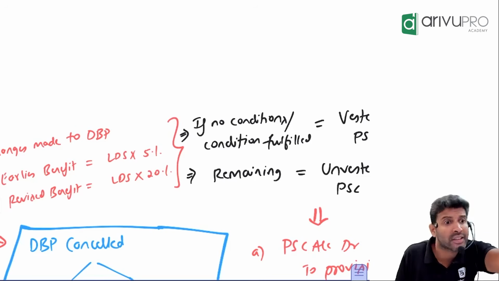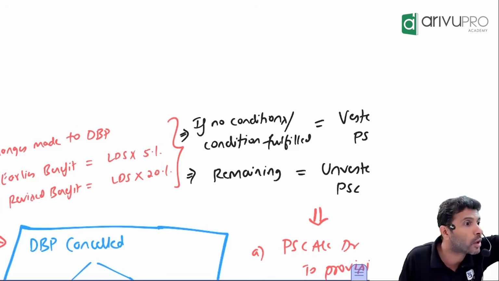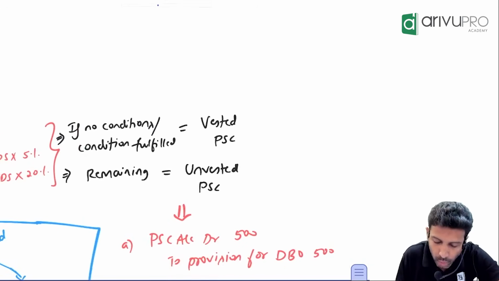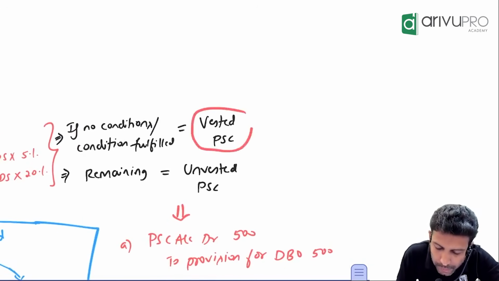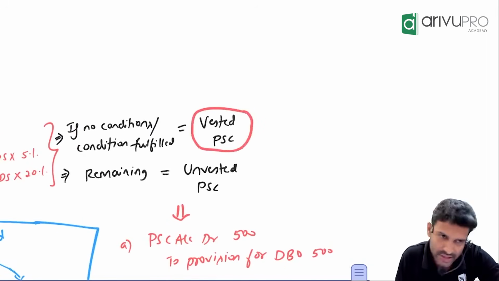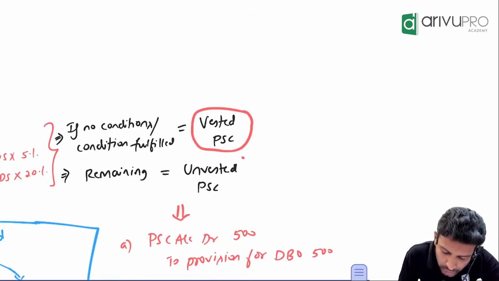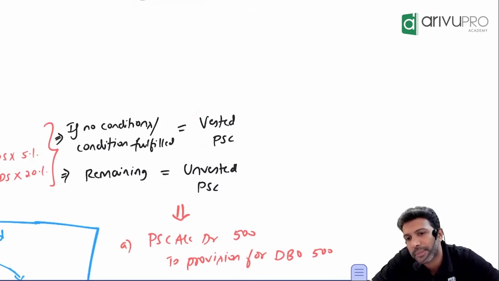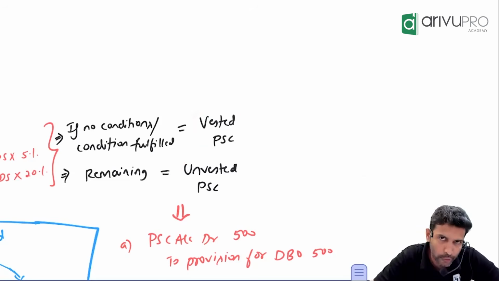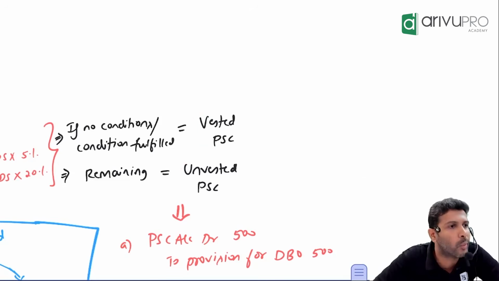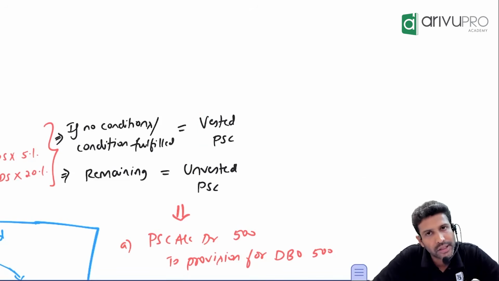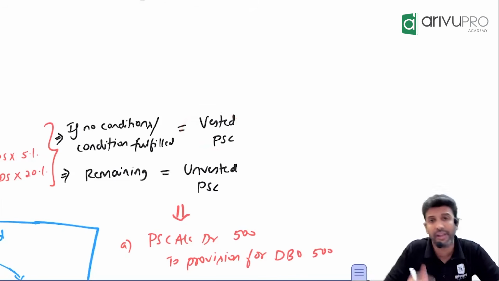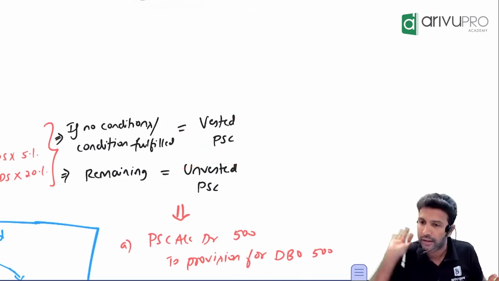Like here, taking this example, what was the original benefit? 5. Revised benefit? 20. The company said we will give the revised benefit to all the employees who have completed a minimum of 3 years. Few employees have already completed. Few are yet to complete. For the employees who have already completed, the benefit is called vested. For those who are yet to complete, it is unvested past service cost. Condition fulfilled or condition not there means vested. Condition not yet fulfilled means unvested.